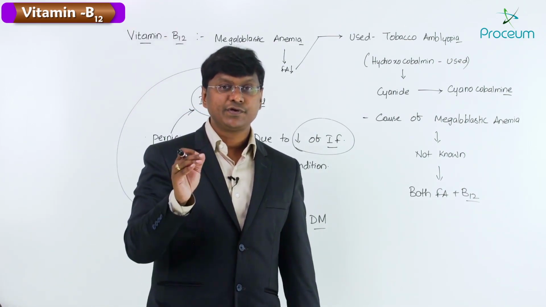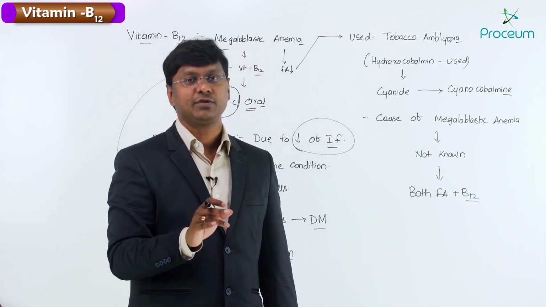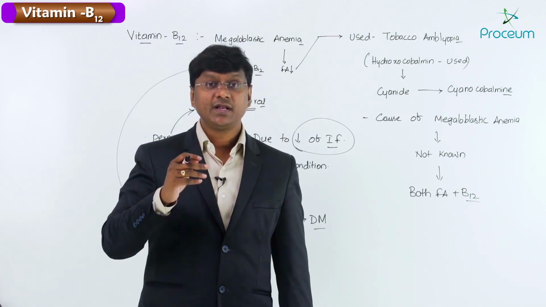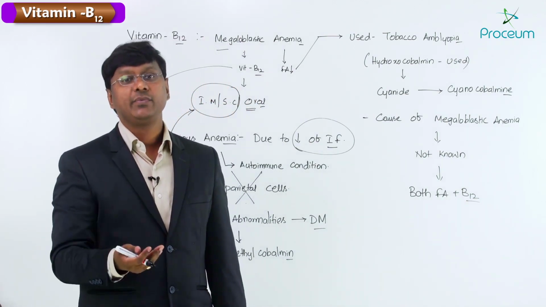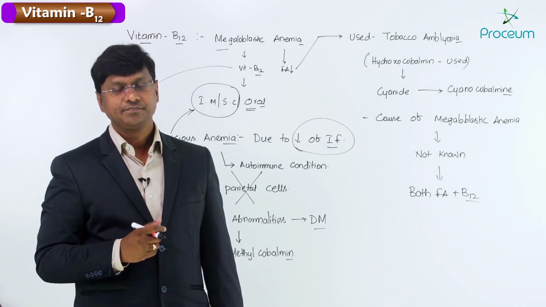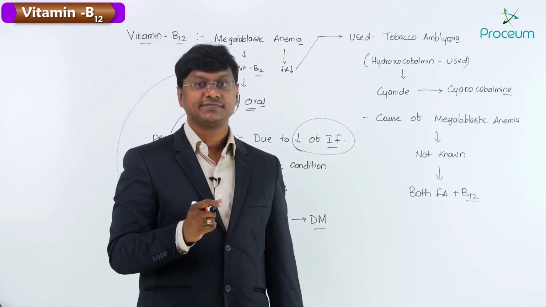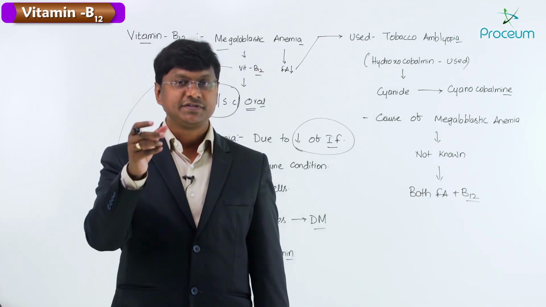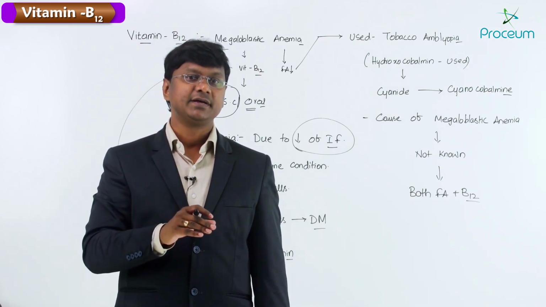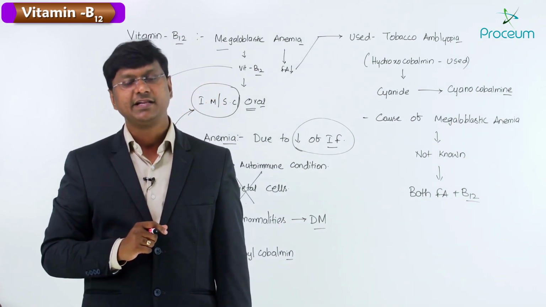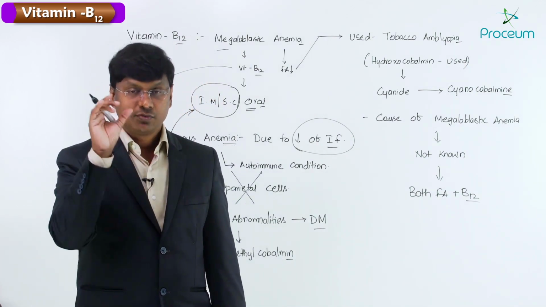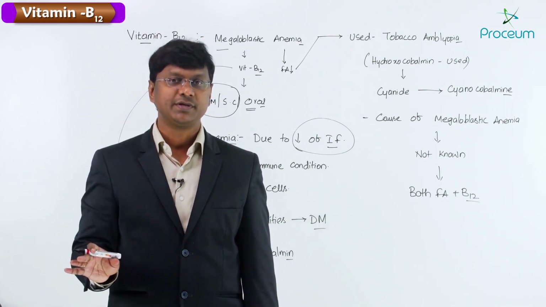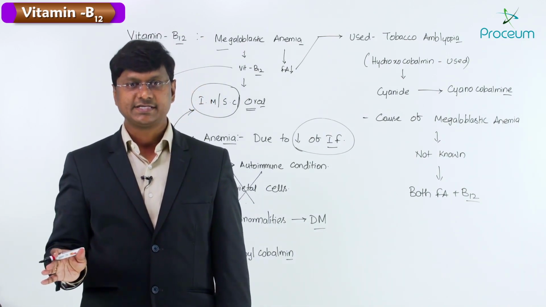In fact, if you give only folic acid and it is due to vitamin B12 deficiency, this will further aggravate the neurological deficits, due to diversion of the small amount of vitamin B12 that is left to correcting anemia instead of being used in myelin formation. So the point is, if there is megaloblastic anemia, give both folic acid and vitamin B12, not just folic acid.